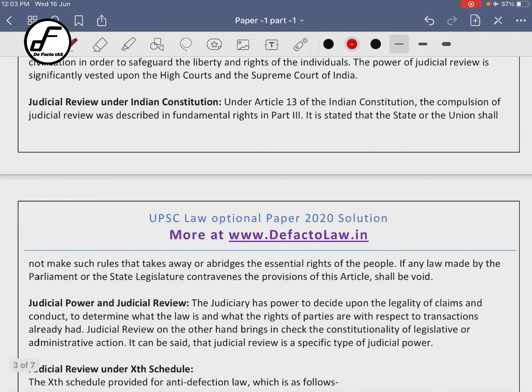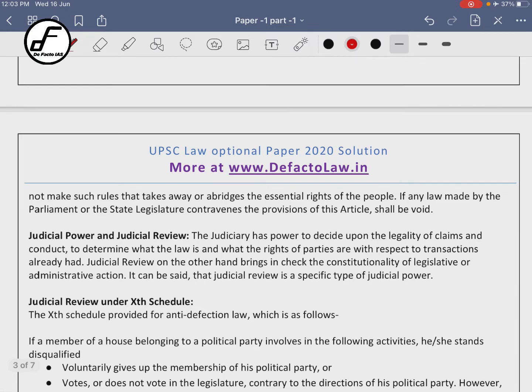If you look at the model answer, I have given a very specific paragraph: judicial power is the power of the judiciary to decide upon the legality of a claim or conduct, to determine what the law is and what the rights of the parties are. Judicial review, on the other hand, brings in the check on the constitutionality of legislative or executive power, right? Meaning that judicial power is when you exercise your role as a judge normally, determining disputes and so on, playing as a judge.